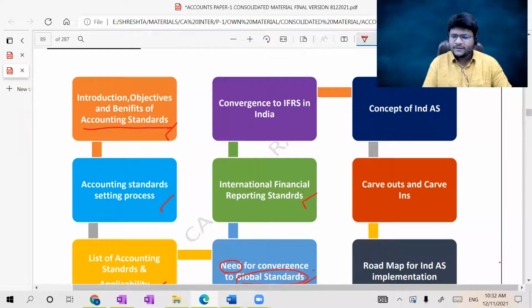Convergence to IFRS in India. In India, whether we have converted to IFRS, or whether we are following existing accounting standards, or both are there, we are going to discuss such matters. Concept of Ind AS. Apart from this IFRS, what again is this Ind AS?